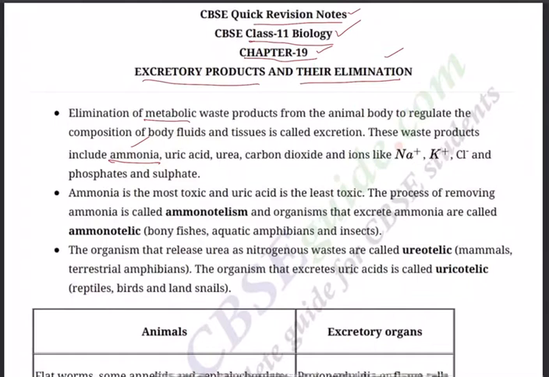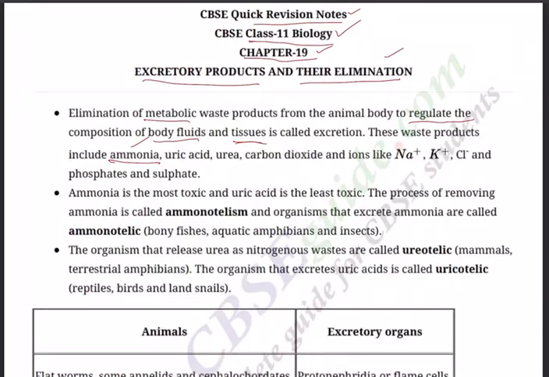Elimination of metabolic waste products from the animal body is to regulate the composition of the body fluids. Just now in our previous chapter we said there are two types of fluids that flow in our body: one is blood, another is lymph. So the purpose of this elimination of excretory products is to regulate the composition of blood and lymph. And of course, tissues have to be clean and neat. That is the purpose why excretion should take place.